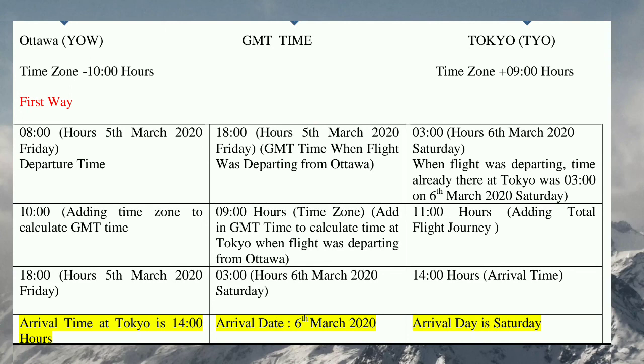So all the services related to tourism, all the activities, sightseeing, car services, transport services, and the hotel he will book for the 5th of March, that is useless, because he is not going to use the hotel, the car rental services, the sightseeing tickets on the 5th March.